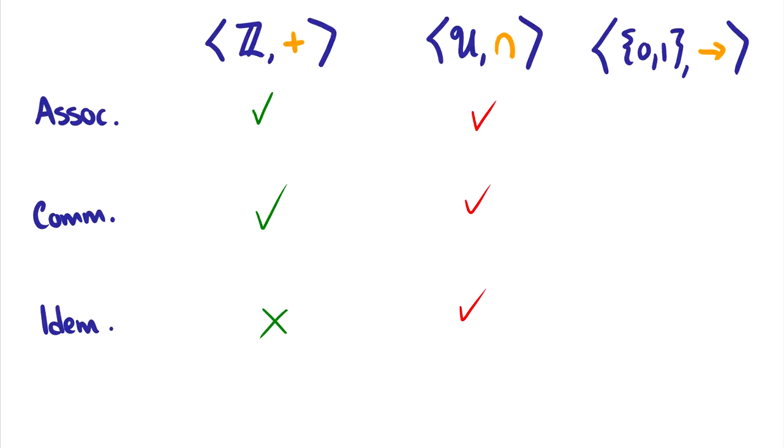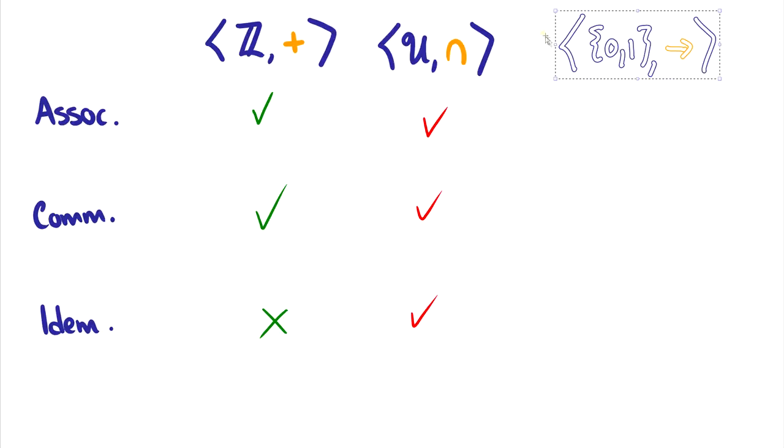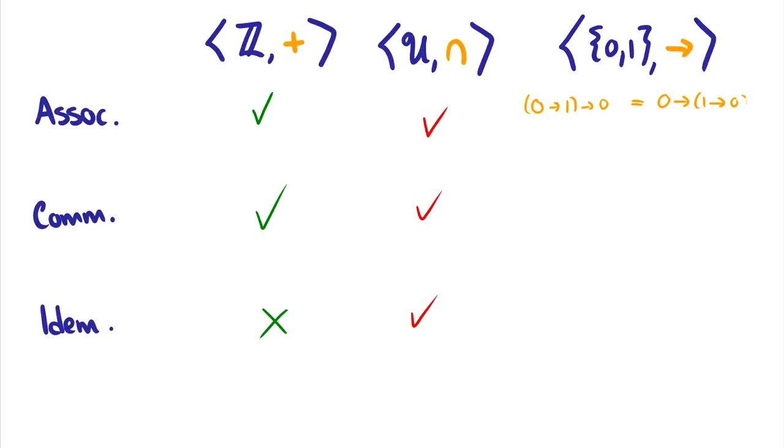The third one is probably the one you haven't considered before. And in fact, when I take a look at textbooks to figure out examples for these, it's one I never ever see as an example. But I think it's really good to think about operations in this sense. So I have truth values 0 and 1 and the conditional. First of all, is it associative? So if I have 0 arrow 1 arrow 0, where we do 0 arrow 1 first, is that equivalent to doing 0 but having 1 arrow 0 first?